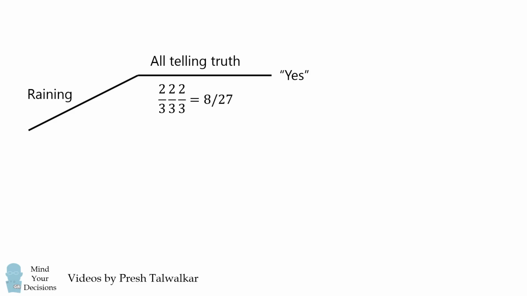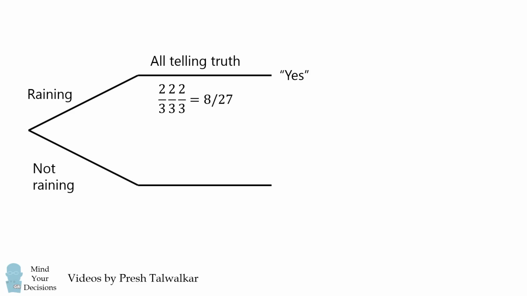So we can get started by drawing a probability tree. One branch will be if it actually is raining in Seattle. Now, if all 3 friends are telling the truth, they will all say yes. This happens with a probability of 2/3 for each friend, and since they're independent, we can multiply the probabilities to get 8/27. The other branch will be if it's not raining in Seattle.